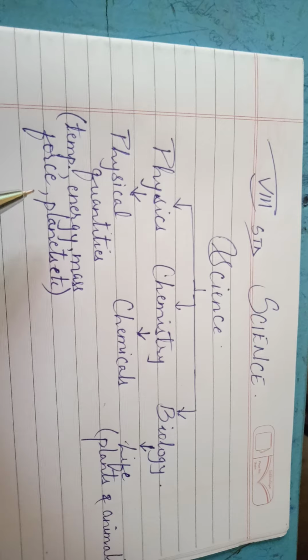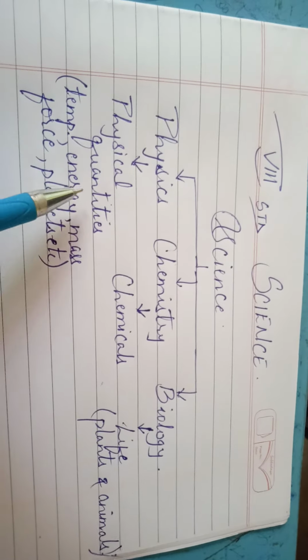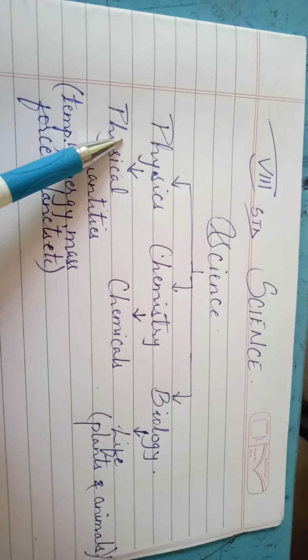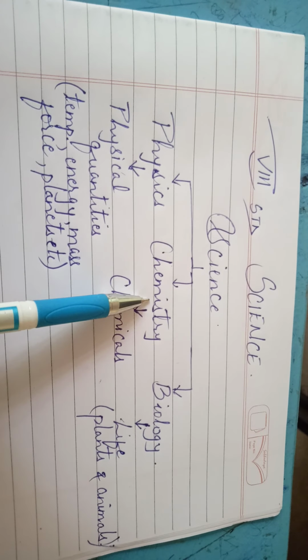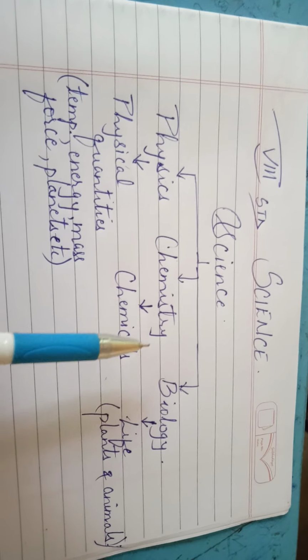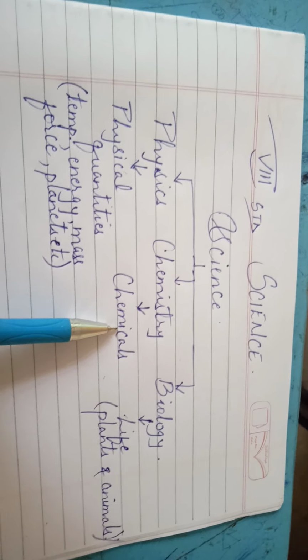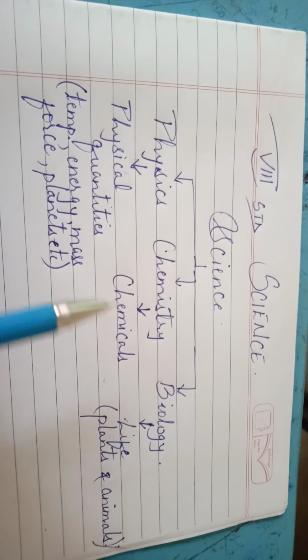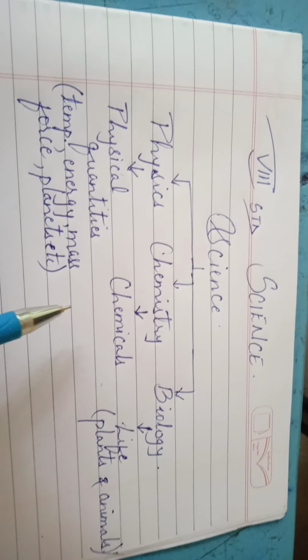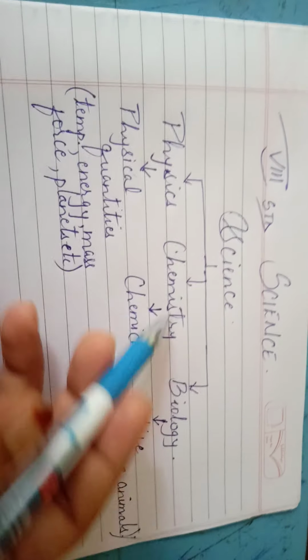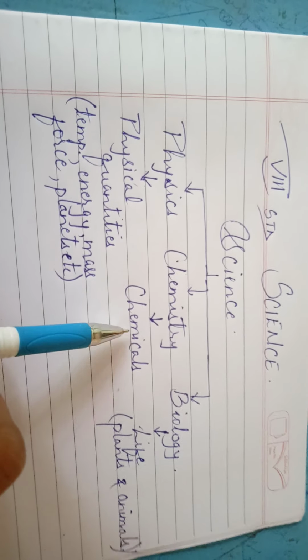There are many other concepts also, but in general these are the things that you will come across in the physics branch. Next we have chemistry. Here in chemistry we deal with chemicals. As you might have seen in films and other programs, they mix chemicals, doing different experiments, right? So chemistry consists of chemicals.